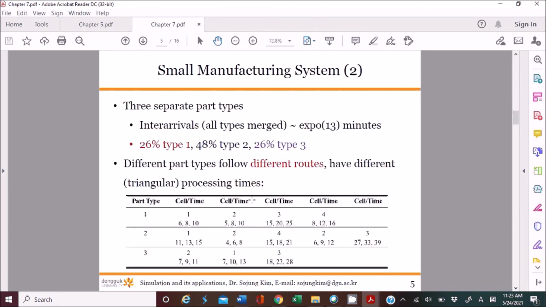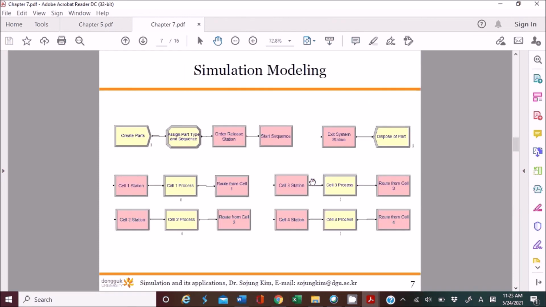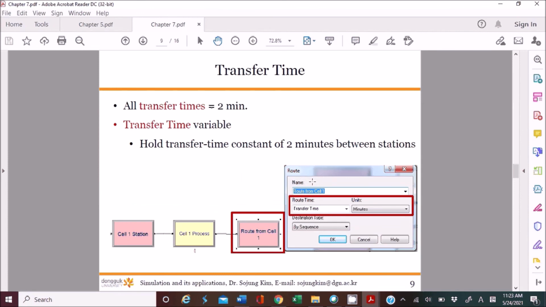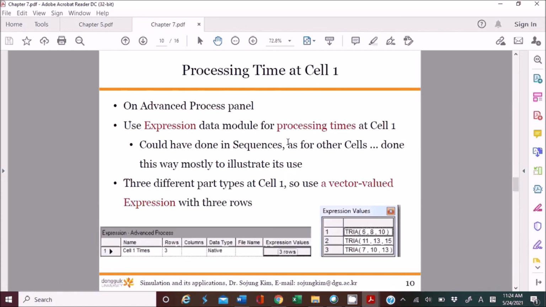So in this case, in order to consider different part type production, what do we have? We have the sequence module, right? Remember that? Also, we use the station and route modules as well. We gave a 2-minute delay for the travel from station A to station B, something like that, right?